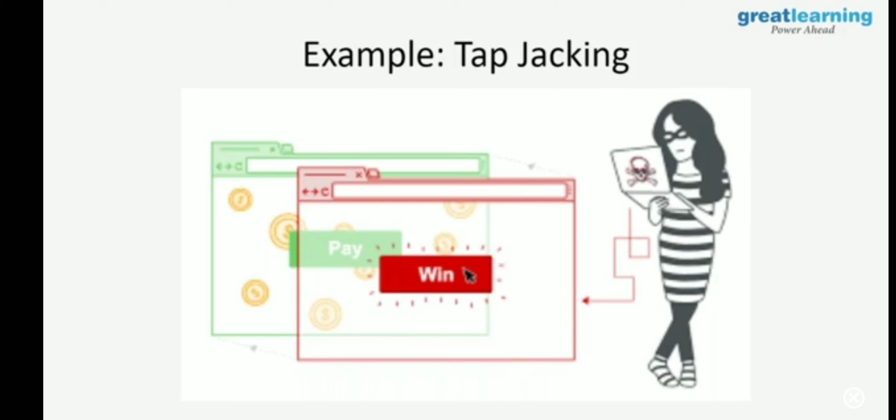Tap jacking is more on mobile devices, where you are tapping on the mobile screen. You are tapping on the button that you think you are going to win, but what is happening behind that is that you are actually tapping on a transaction or some kind of internet banking, where you click on pay, and then the whole transaction will be executed. And how did this tap jacking occur?